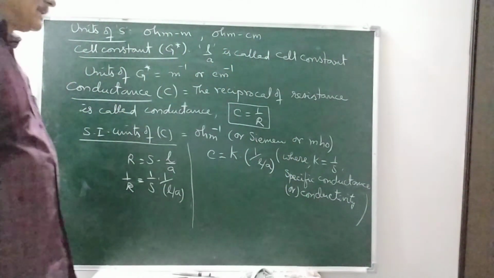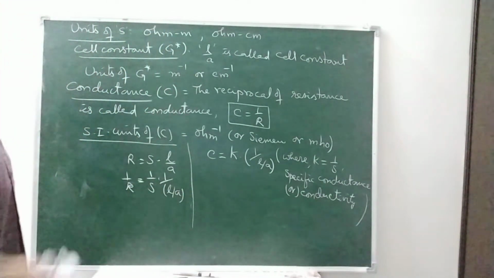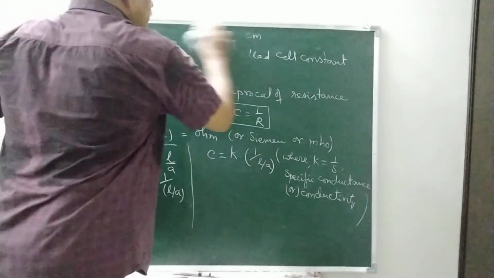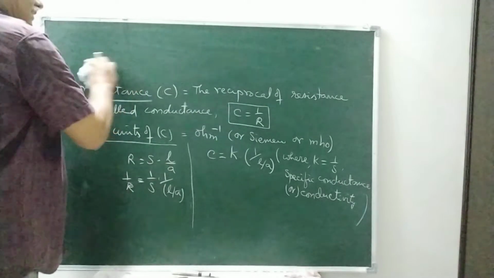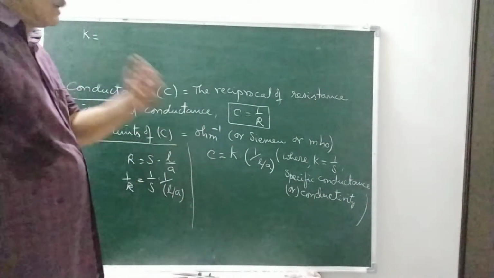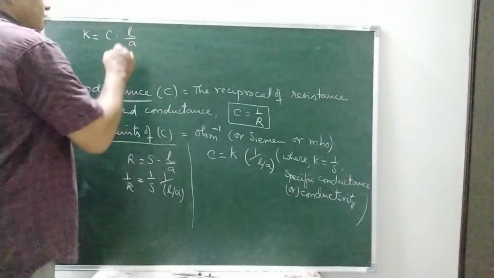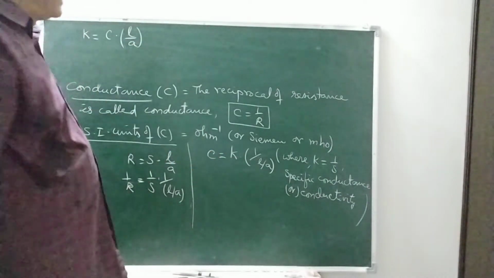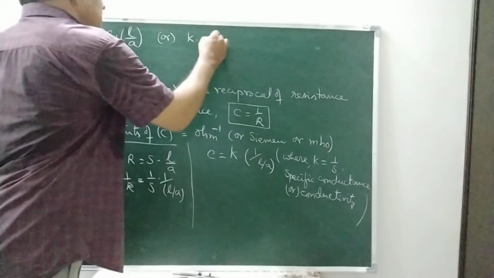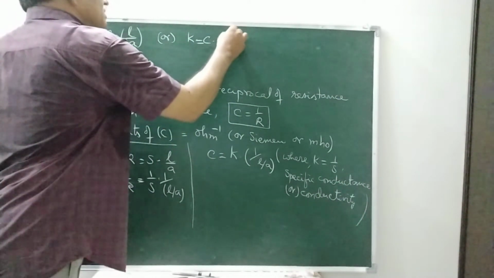If we want to define K, you make K the subject. Then from this, K is equal to C into L by A, or K is equal to C into G star, since L by A is the cell constant G star.